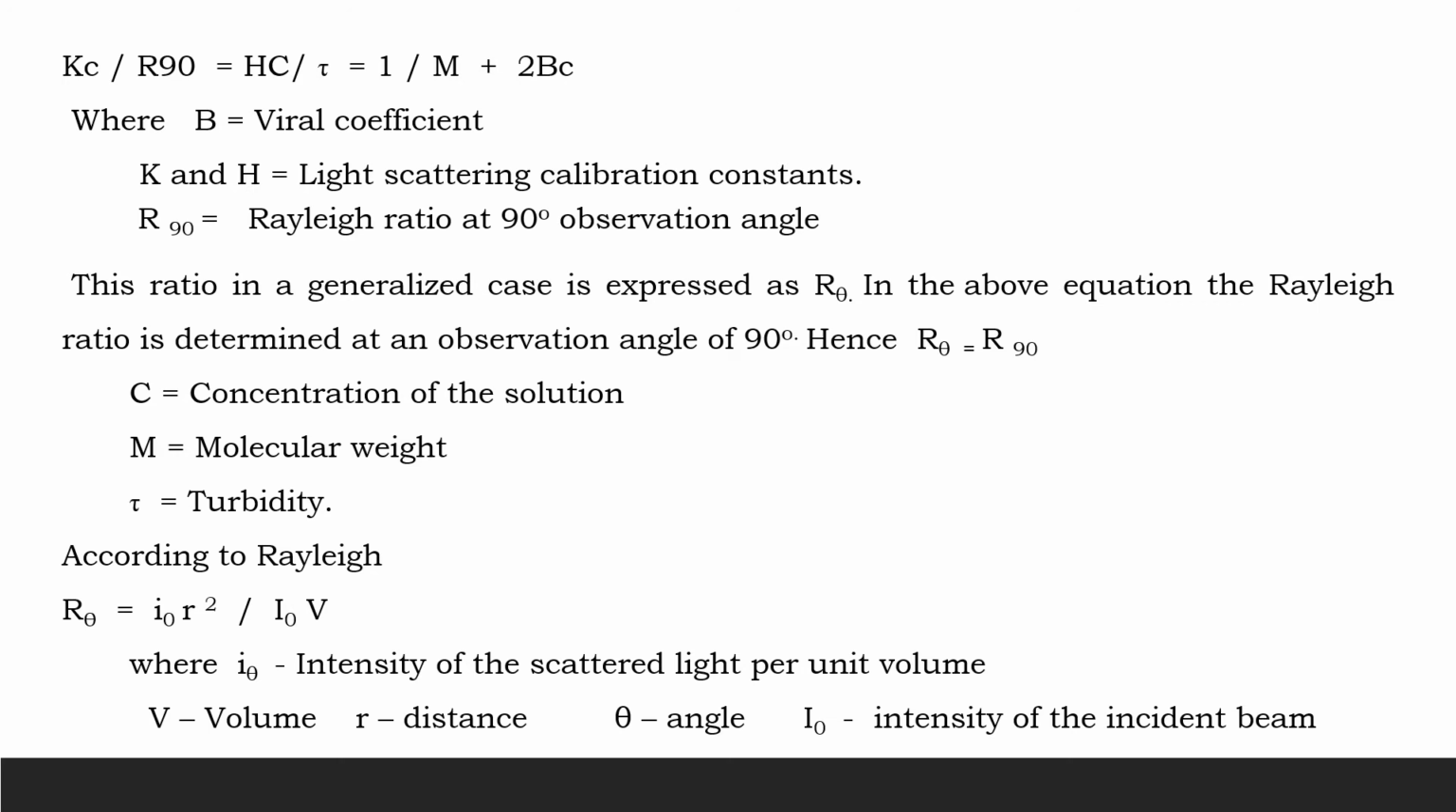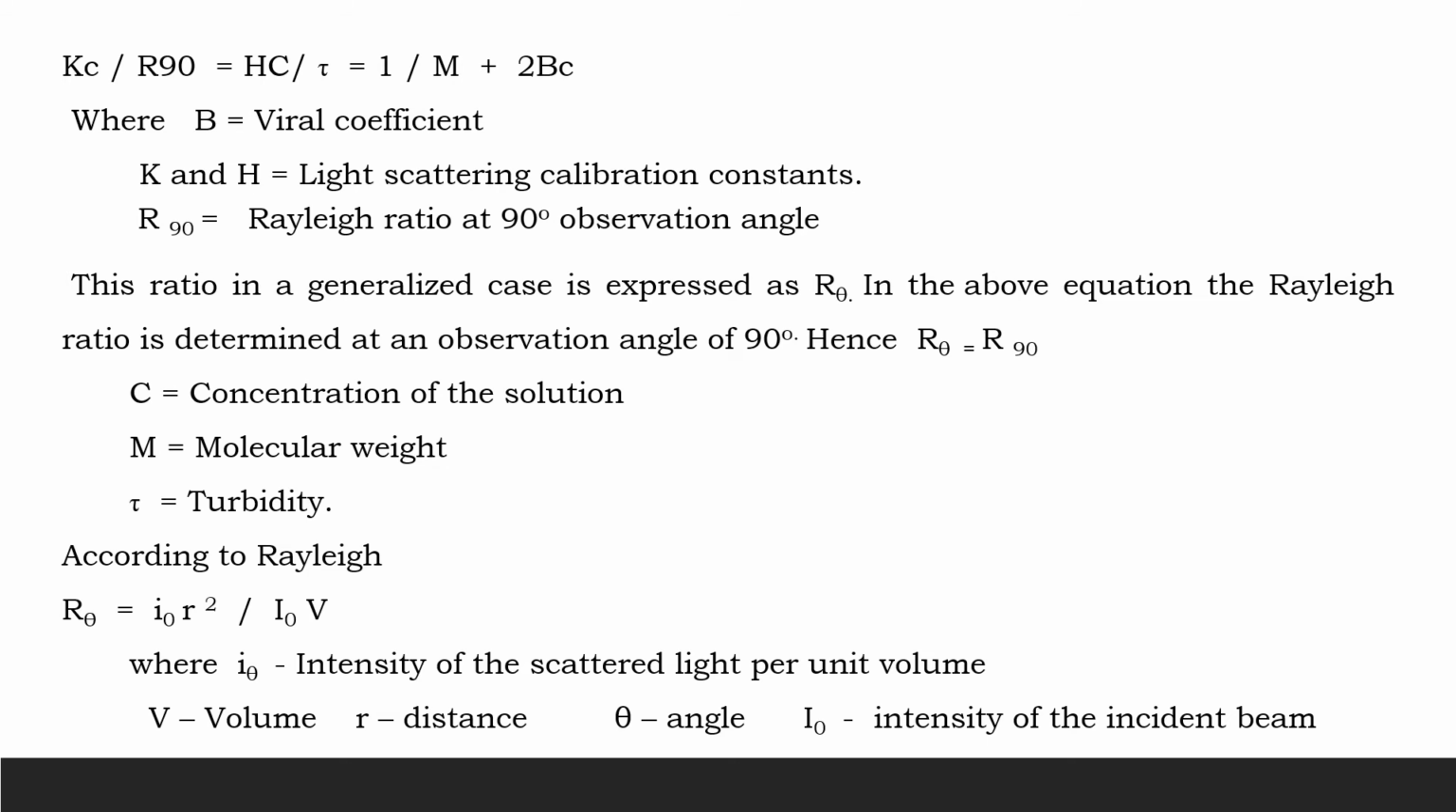It is Kc by R90 equal to Hc by tau, which is equal to 1 by M plus 2Bc, where B is the virial coefficient, K and H are light scattering calibration constants, and R90 is the Rayleigh's ratio at a 90-degree observation angle. This ratio is generalized as R theta. In the above equation, the Rayleigh ratio is determined at an observation angle of 90 degrees. Hence, R theta is equal to R90. This tau is nothing but the turbidity, M is the molecular weight, and c is the concentration of the solution.